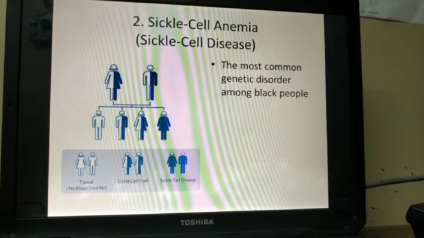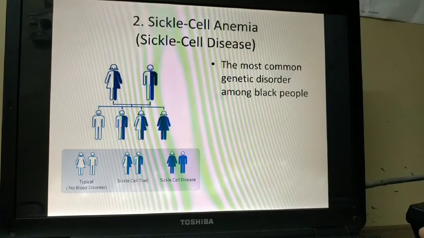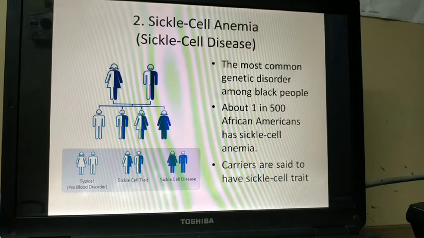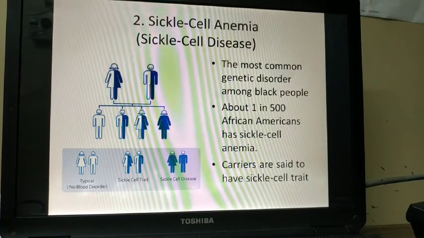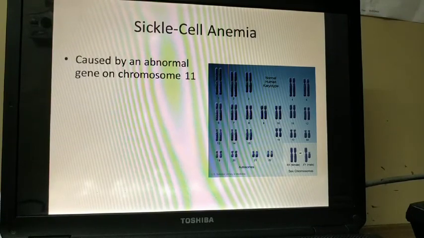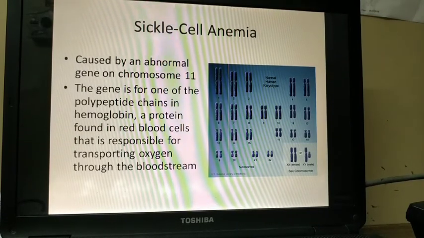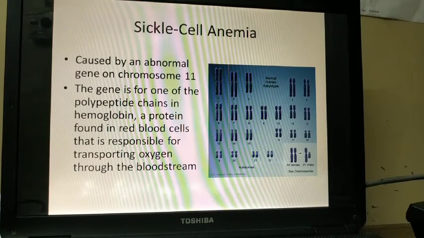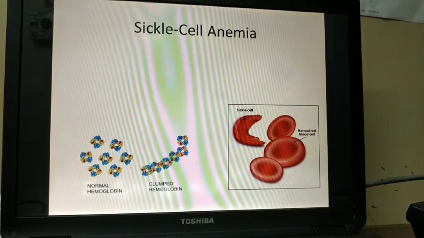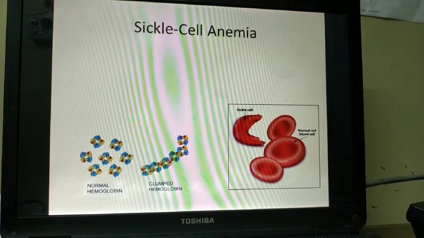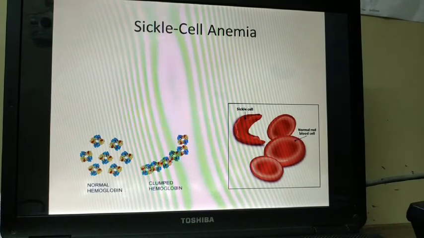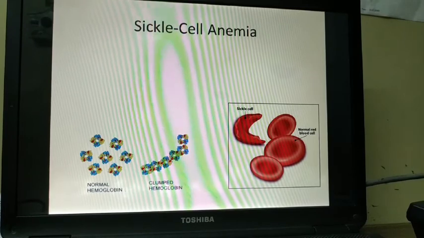So what happens in sickle cell anemia? It is the most common genetic disorder among black people; about 1 in 500 African Americans has sickle cell anemia. Carriers are said to have sickle cell trait, and it is caused by an abnormal gene on chromosome 11. The gene is for one of the polypeptide chains in hemoglobin, a protein found in red blood cells that is responsible for transporting oxygen through the bloodstream. This is how a normal blood cell looks, it's elliptical, but a sickle cell will look like a sickle. That's why it is called a sickle cell.